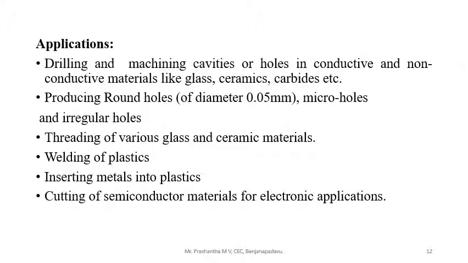USM is also used for threading of various glass and ceramic materials, for welding of plastics, inserting metals into plastics, and cutting of semiconductor materials for electronic applications. These are a few of the applications of ultrasonic machining.